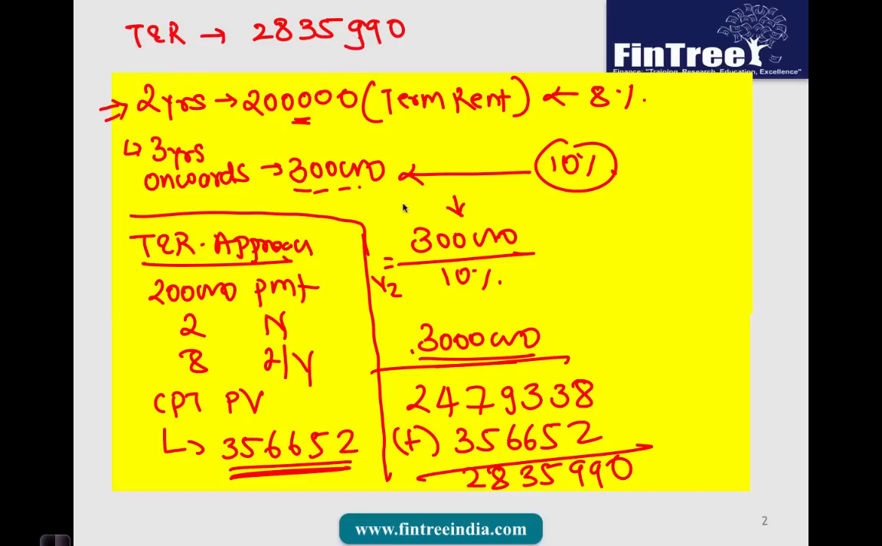Okay, so let me write down the valuation using term and reversion approach, which would be 2,835,990. Now, before I go on to the next point, one very important point here is, since this rent was starting in year 3, the valuation that we would be getting would be the valuation of year 2. Therefore this amount has to be discounted backwards only for 2 years.